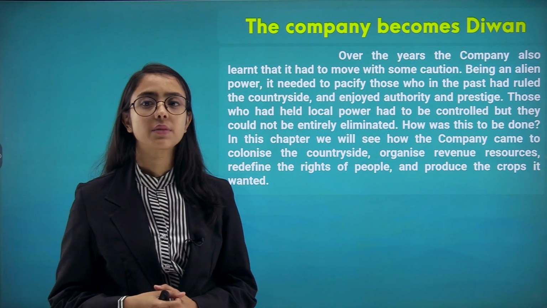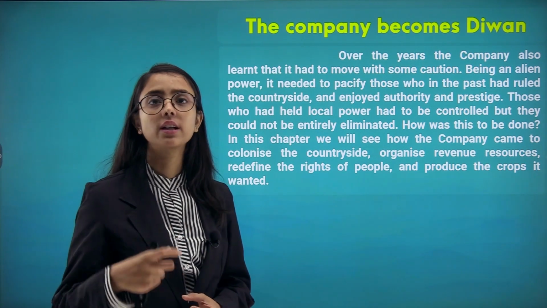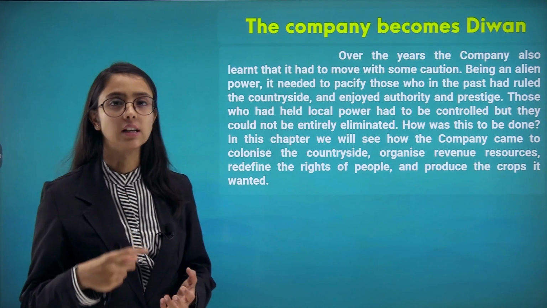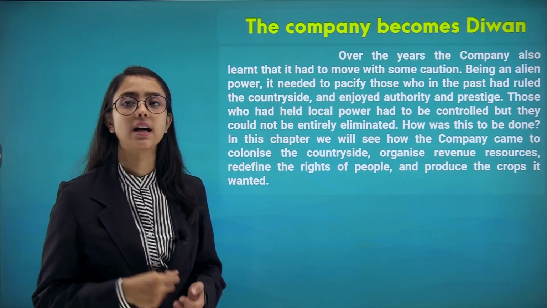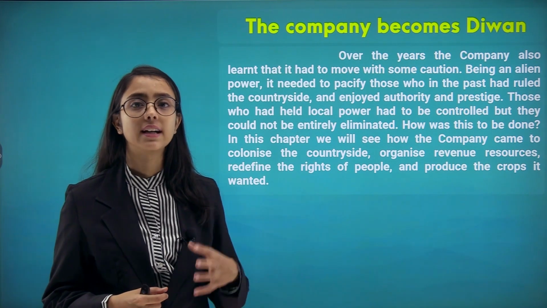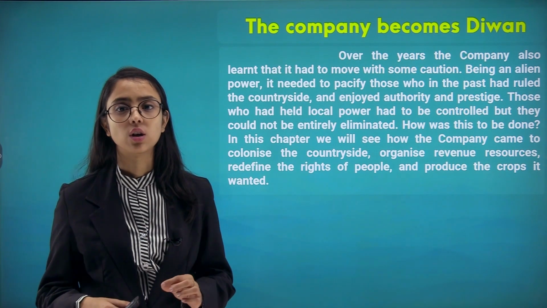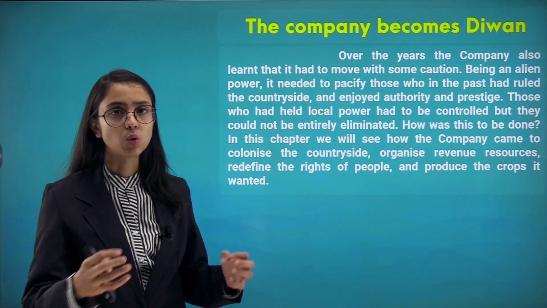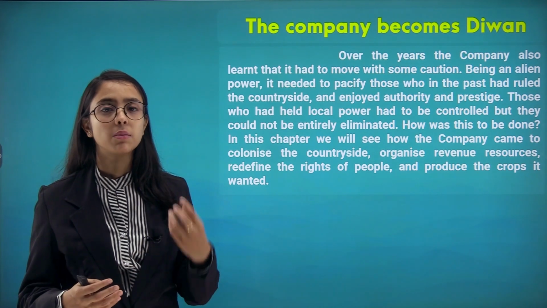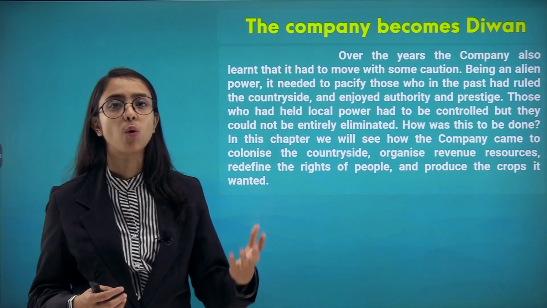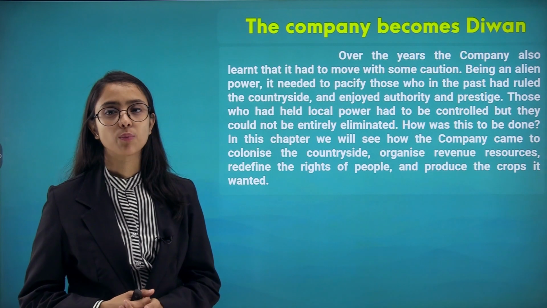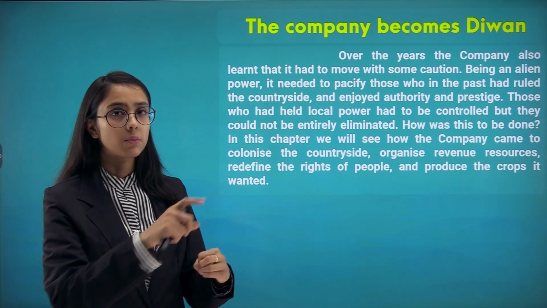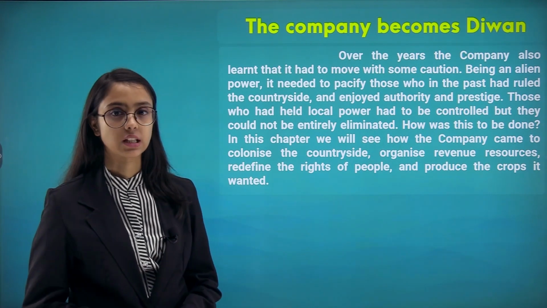Apart from that, what was done? The authority, prestige and power the earlier rulers had had to be met as well. Those who had held the local power had to be controlled, but they could not entirely be eliminated. Since they were local rulers, they could not be eliminated because there was a sense of support from the people living there. So how was this to be done, that their power had to be controlled, but they could not be eliminated from society? Let's see.